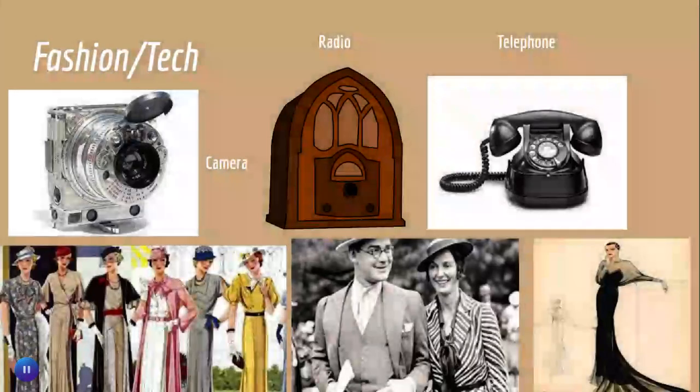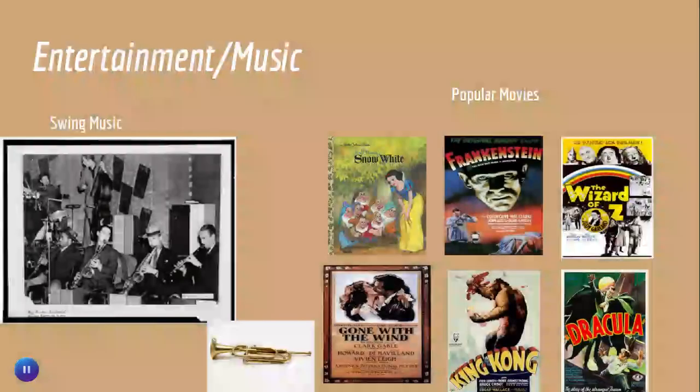So we have some fashion and tech. We have this kind of camera, which looks kind of weird, but it does have a lens and everything, and a lot of things on it. We have the radio. Again, that's a 1930s radio. That was in the last video. The telephone, which was a speed-up dial, so you had to put your finger in and rotate it. It's a rotary phone. We had some fashion, so the women wore long dresses, kind of like the 1920s, but they had bigger sleeves and hats, and their hair was a little bit longer than the 1920s. And men still wore suits, as always.